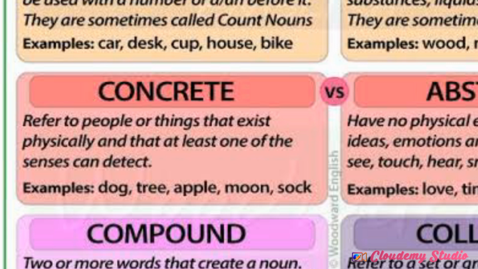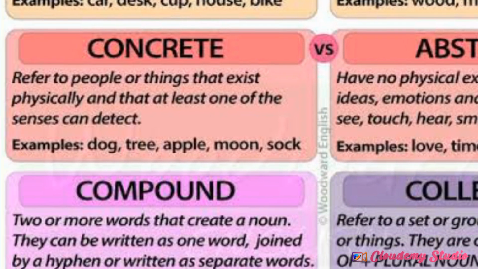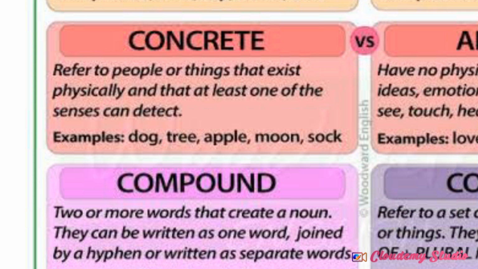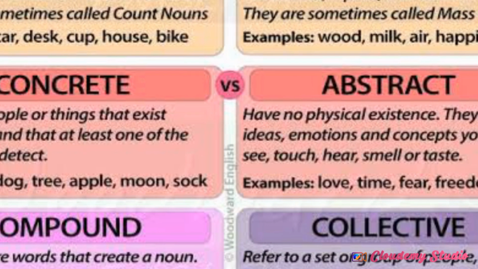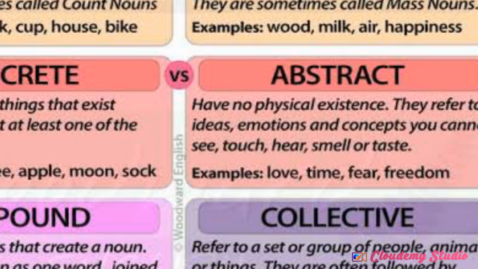Now here we have concrete and abstract nouns. What is a concrete noun? It refers to people or things that exist physically, meaning that we can touch. The things which we can touch and feel are known as concrete nouns. For example, dog, tree, apple, moon, socks. These are countable and considered concrete nouns, which we can physically touch and which physically exist.